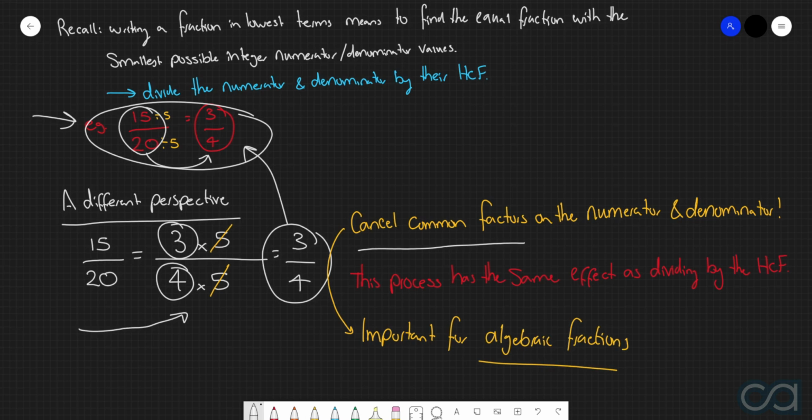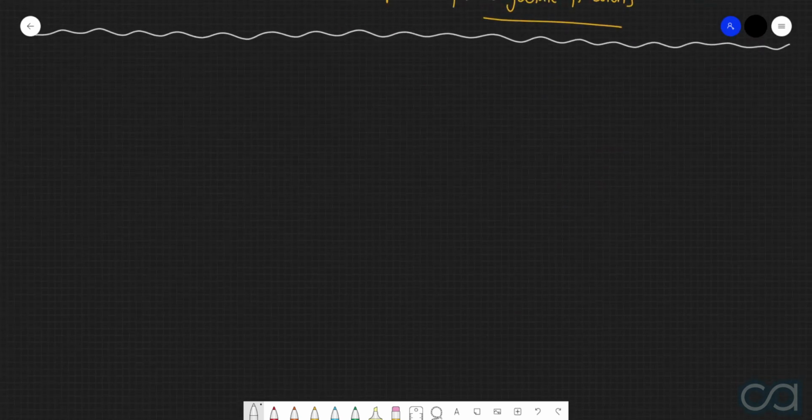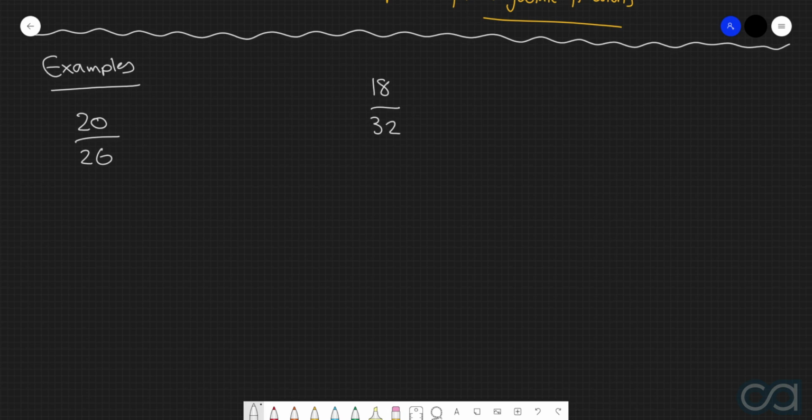Alrighty, with that now being said, let's have a look at a few examples of writing fractions in lowest terms using the process of cancelling common factors. The three fractions that we're going to consider are 20 over 26, 18 over 32, and then negative 4 over 6. Starting with 20 over 26, we of course know that we can rewrite 20 and 26 as 10 multiplied by 2 and then 13 multiplied by 2.